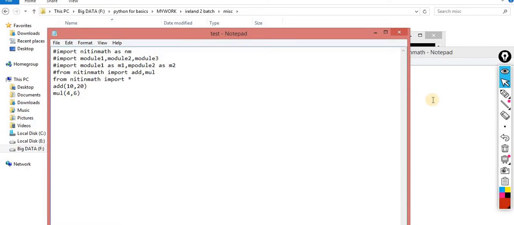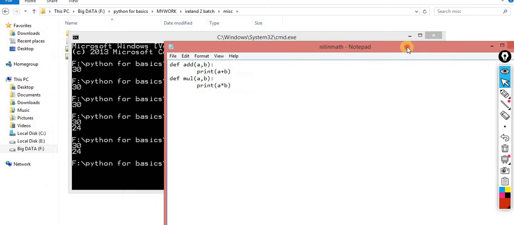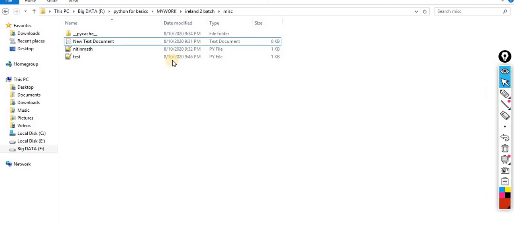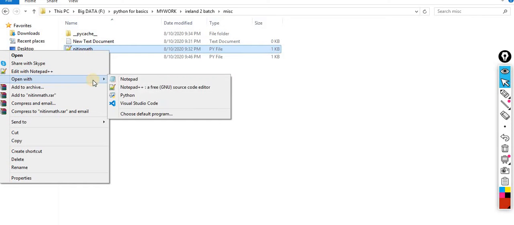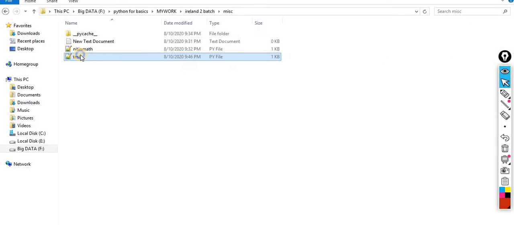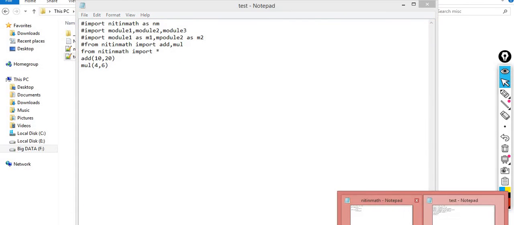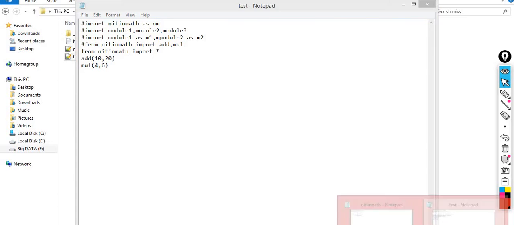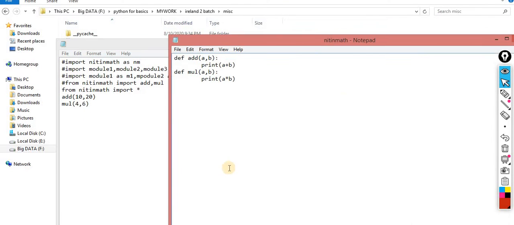There is one more thing. Understand it. Let me close these two as well. Observe my scenario here. This one is the test, this one is Nitin Math. It's again normal Python code. If I open this, it's again normal Python code. There is no difference between these two. Both are treated as normal Python code.